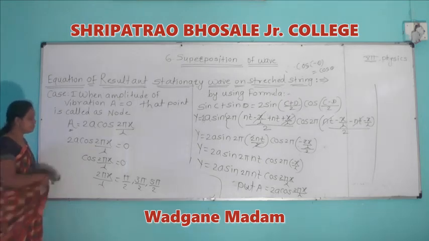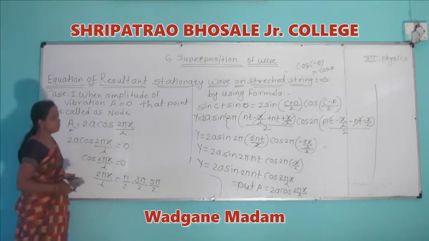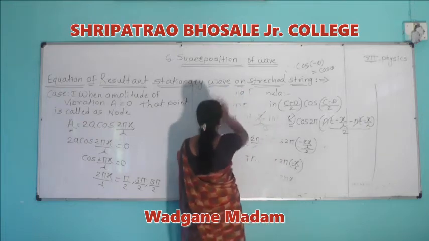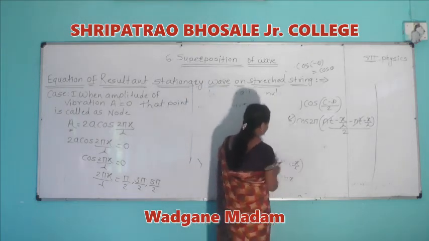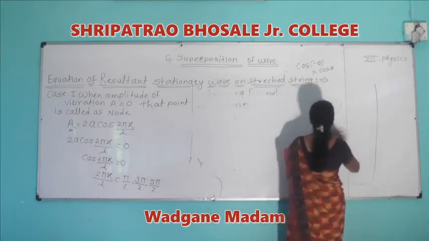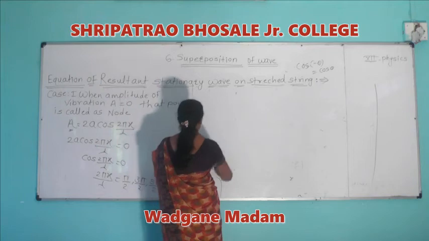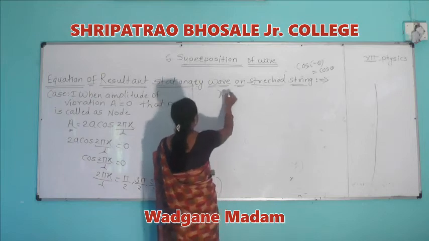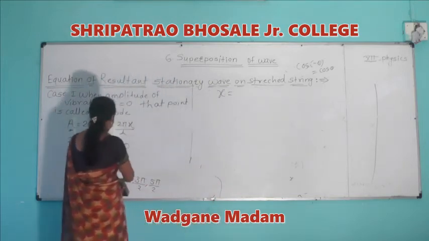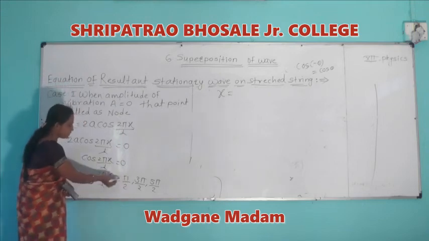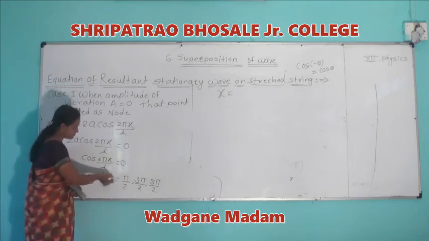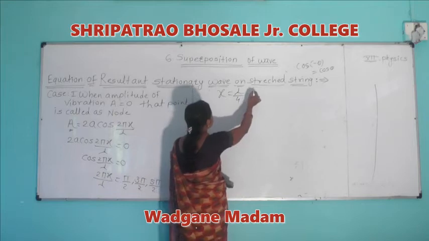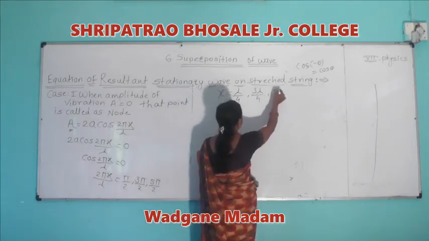By calculating the value of x, pi gets cancelled, and x is equal to lambda by 4, 3 lambda by 4, 5 lambda by 4.